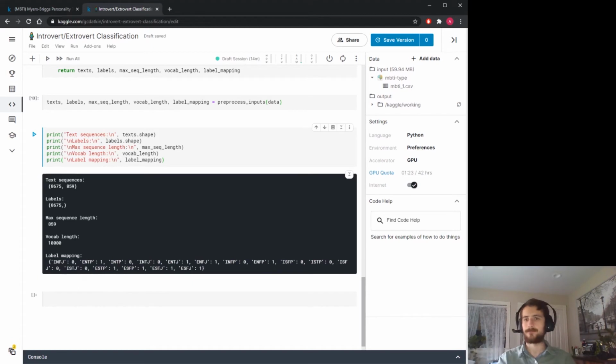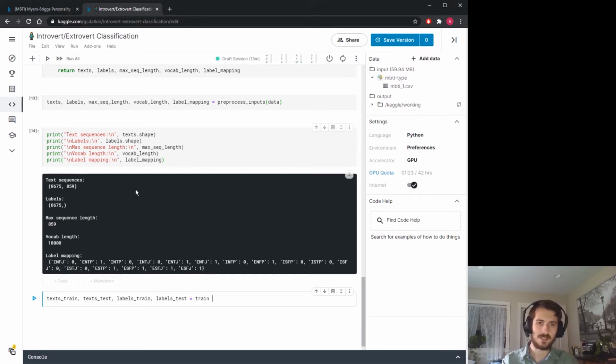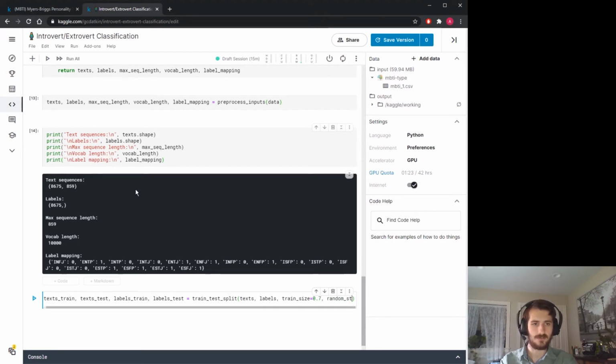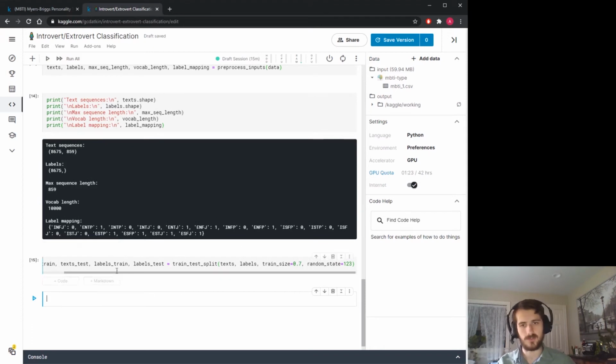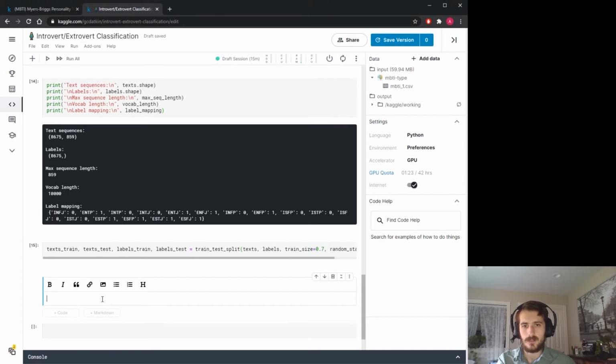Okay, so now let's perform a train test split. So texts train, texts test, labels train, labels test equals train test split, passing in texts and labels, giving it a train size of 70%, and we include a random state of 1, 2, 3. This can be any number, just so we can reproduce the results. Okay, and then we can train.